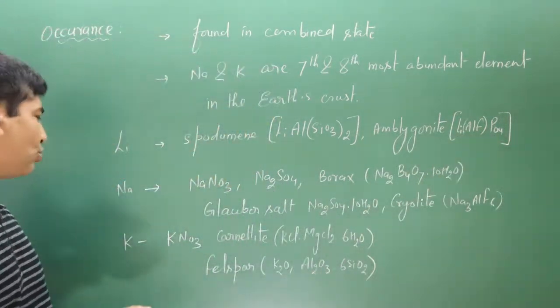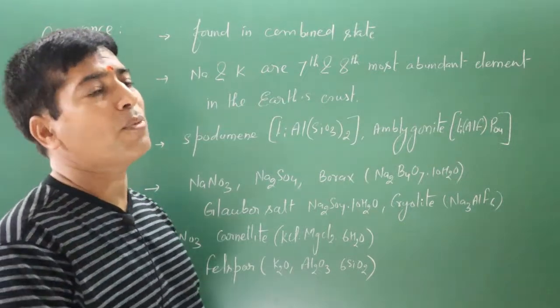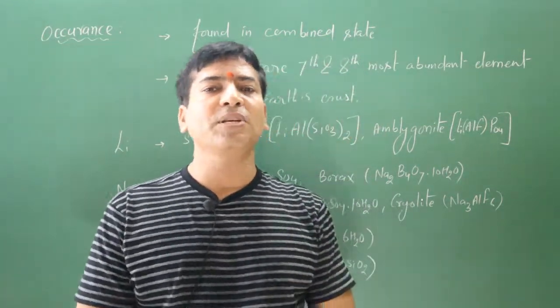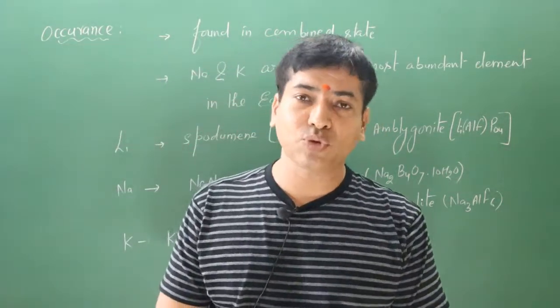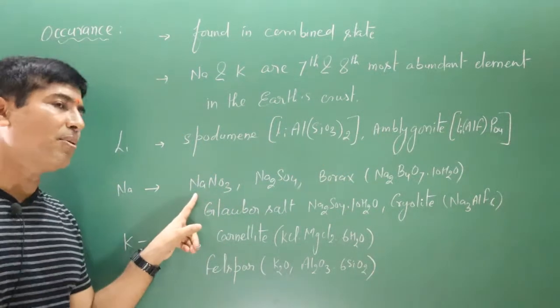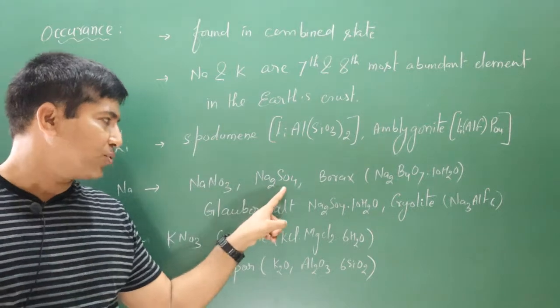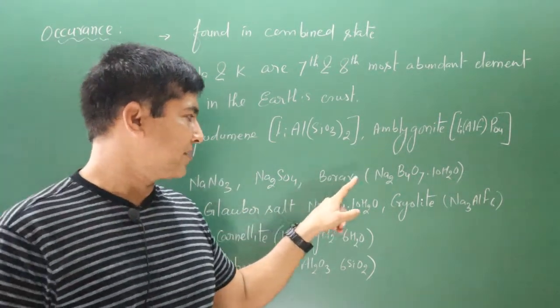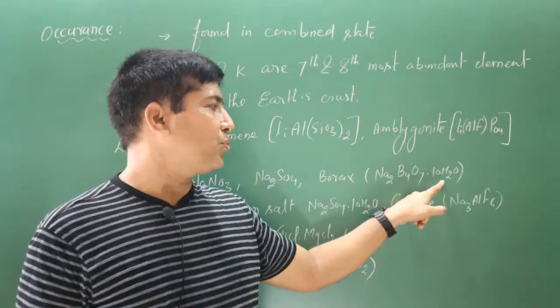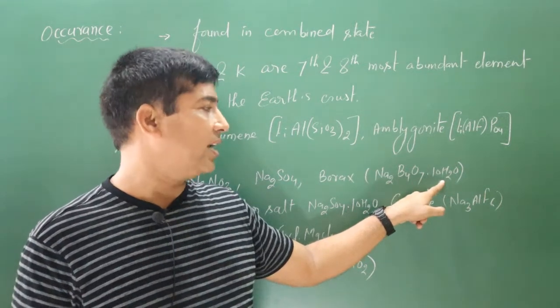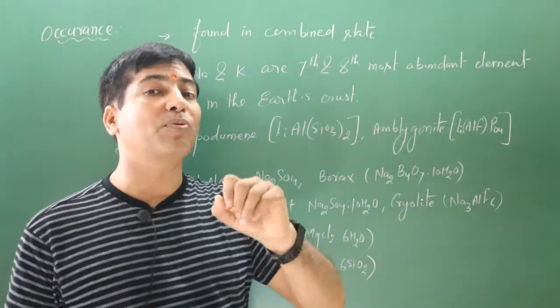Next we have sodium. Sodium is found in the form of rocks. Let's say we have sodium nitrate. Sodium nitrate in the form of rocks is known as Chile saltpeter. Next we have borax, Na2B4O7·10H2O. It is a hydrated compound. These water molecules are present in the form of crystals.